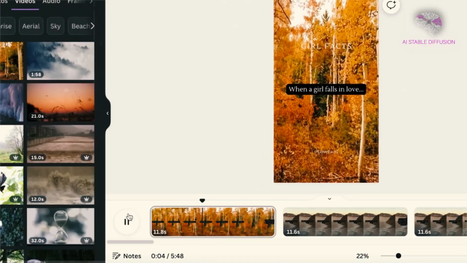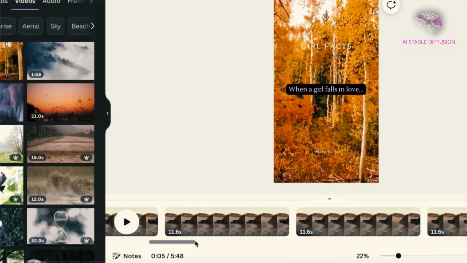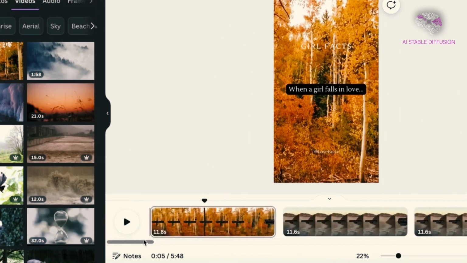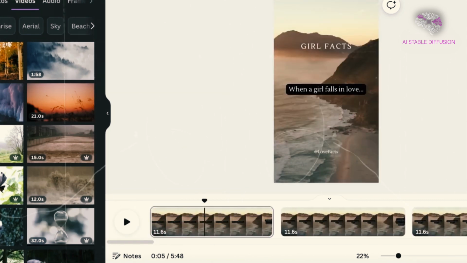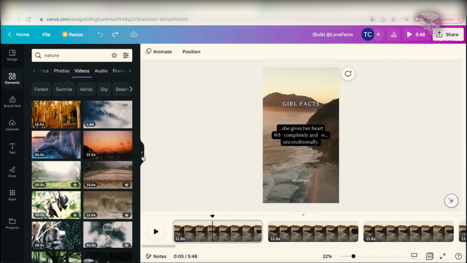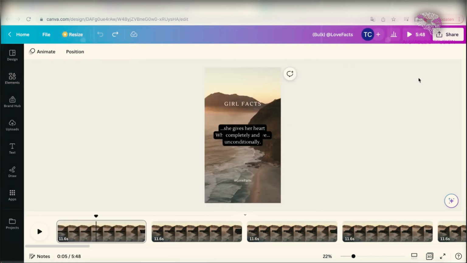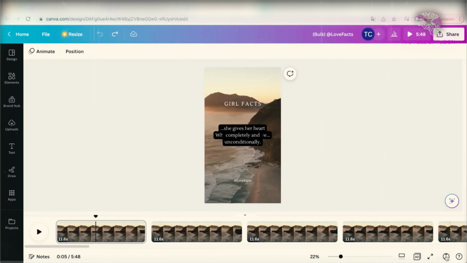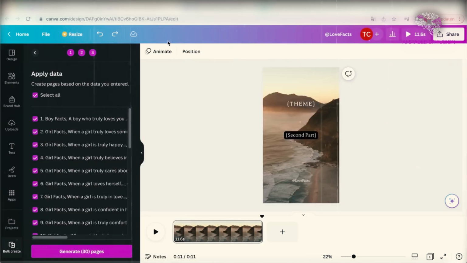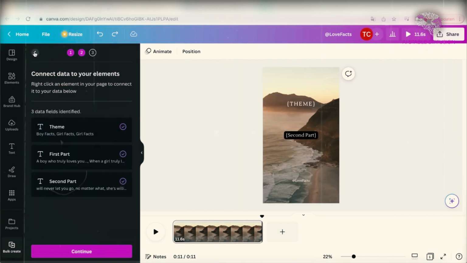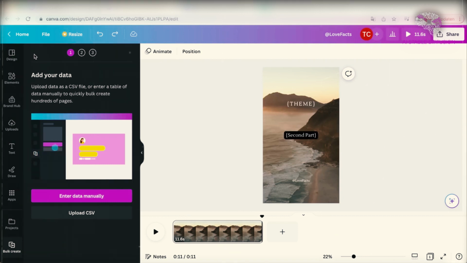However, I won't repeat this process 300 times, and I don't require a distinct background for each of the 300 videos. This brings us full circle to the reason I didn't create the 300 videos all at once. You can do that, but there's a better method. Let me show you how. Return to the previous page and begin the bulk creation process from step 1 once more.